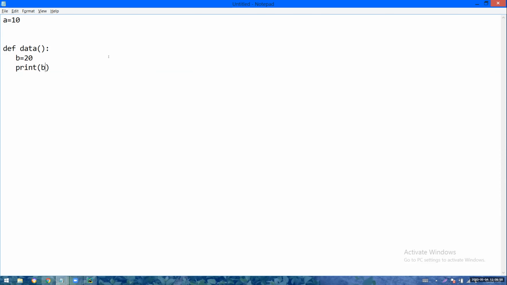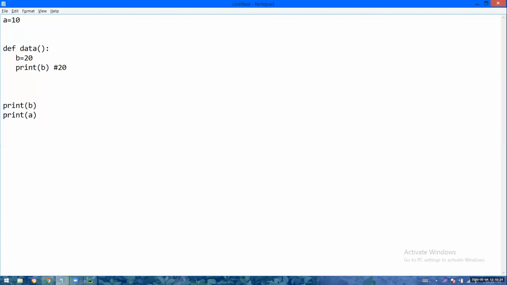Then I will write print b again and print a. Let us say this data function is called. Here b equal to 20 is there. Print b, what will be printed? 20 will be printed.